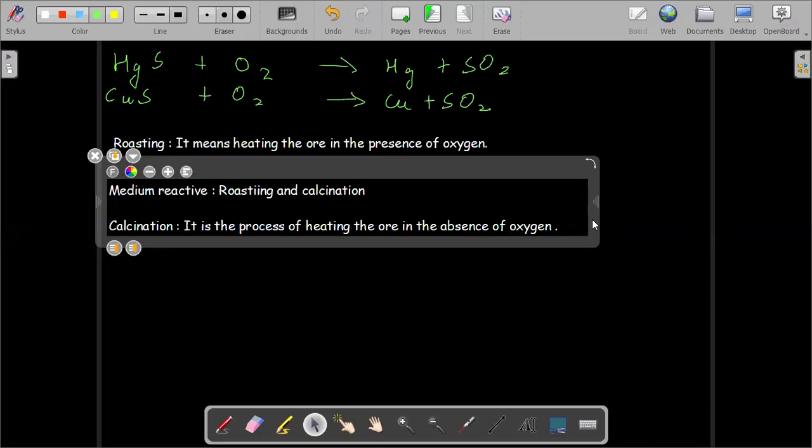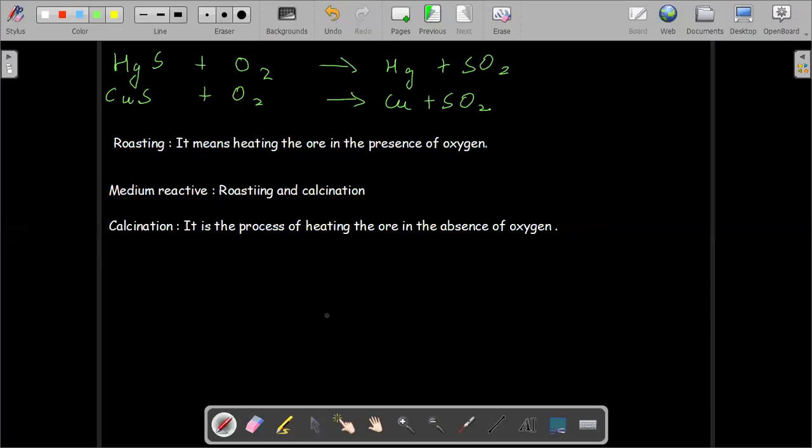For example, if you have zinc carbonate, what process will we perform for this? We'll use calcination. When we use calcination for this, we obtain zinc oxide and carbon dioxide.